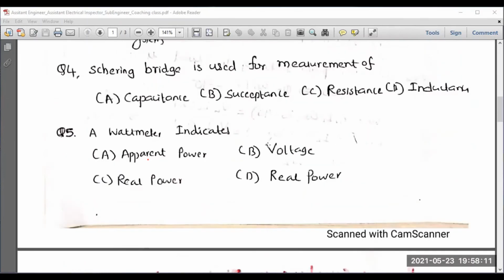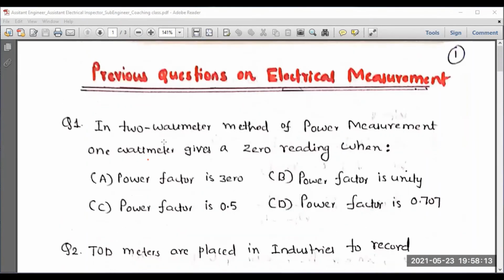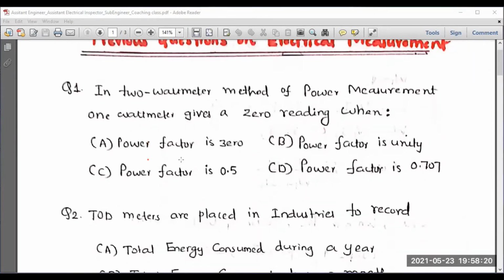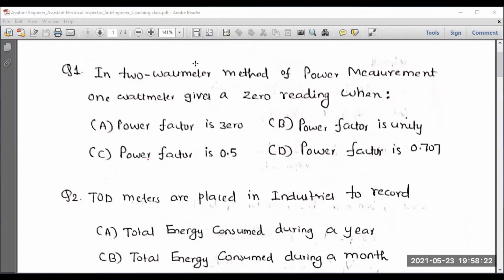What is our question? In the 2 wattmeter method of power measurement, 1 wattmeter gives 0 reading when, what is the condition? 1 wattmeter gives 0 when the power factor is 0.5. I can go for option C. Option C is the right answer. Hope you have marked the right answer for this particular question. So remember those calculations. This question will be important for all types of examinations.